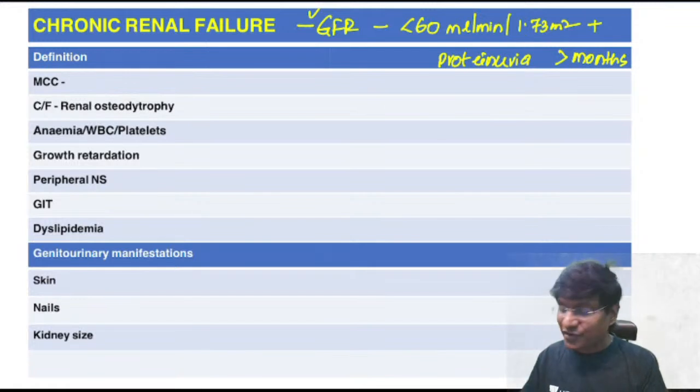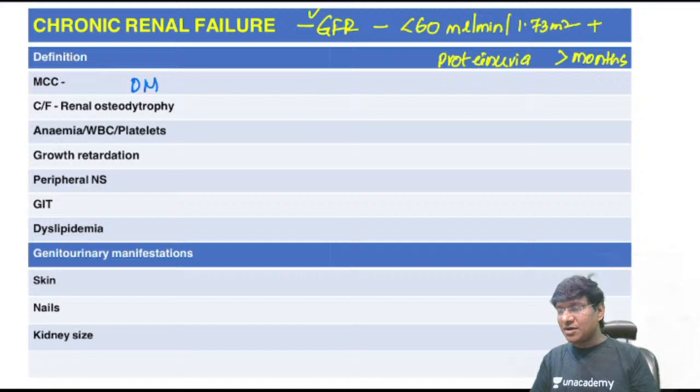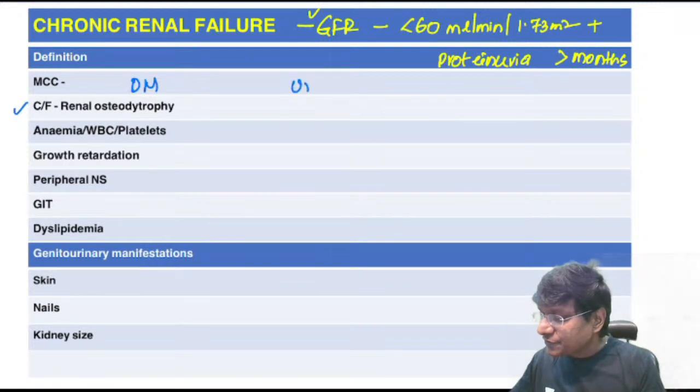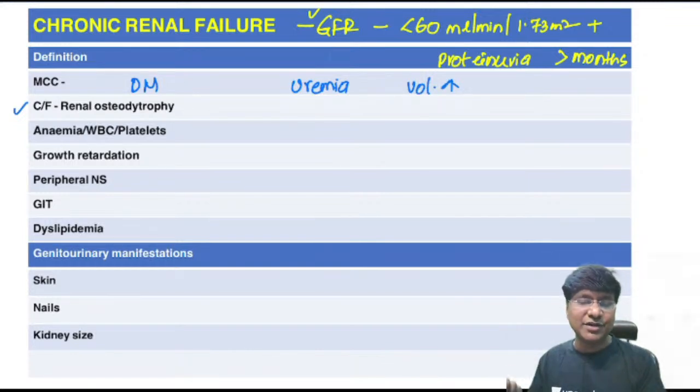Most common cause of chronic renal failure will be diabetes mellitus, right? Then, in these patients with chronic renal failure, you will have the features of uremia, whatever you have in acute kidney injury, and you also have the features of volume overload. That is your hypertension, pleural effusion, pericardial effusion, ascites, and pedal edema.